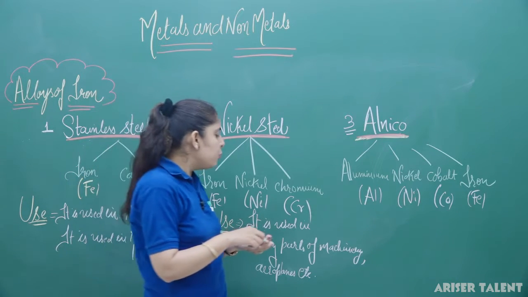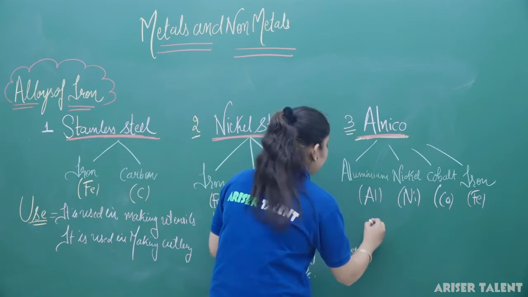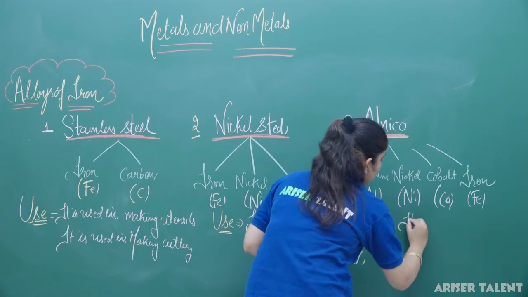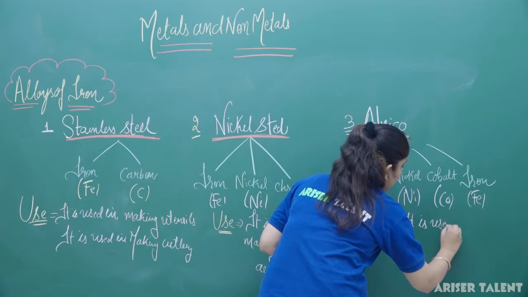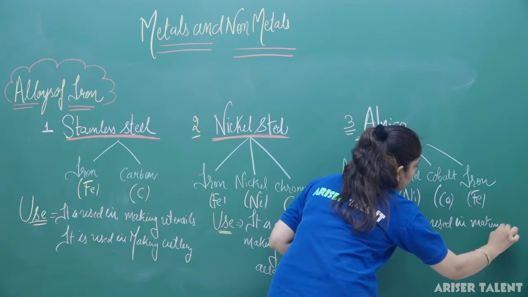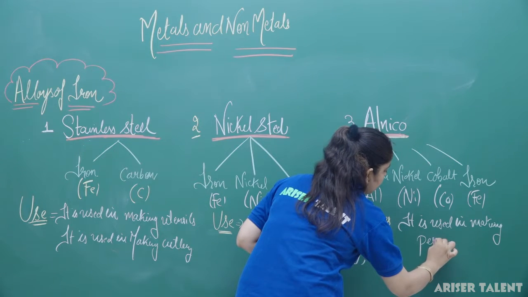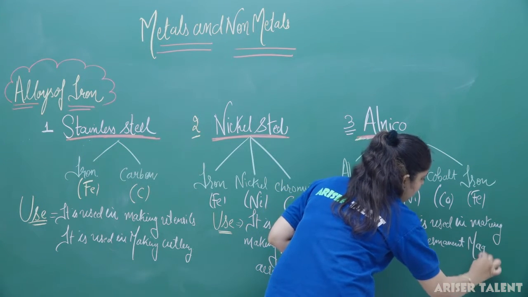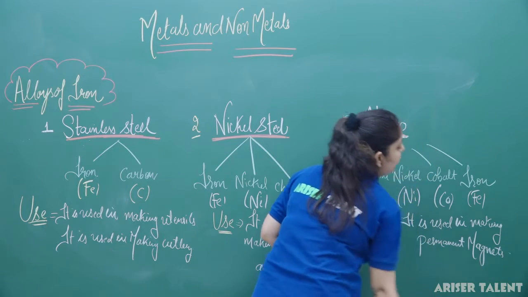So, it is generally used in making the permanent magnet here. So, its uses are, it is used in making permanent magnets.